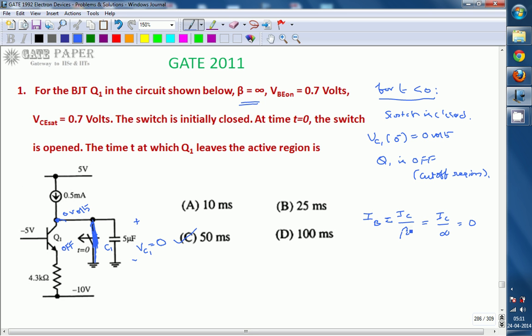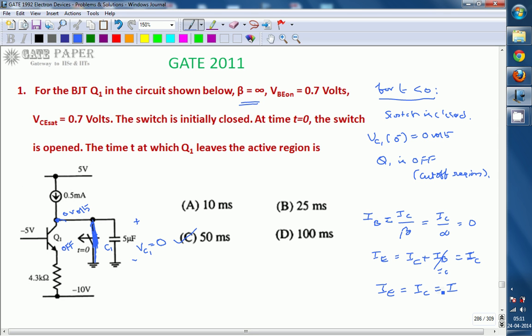Whenever the base current is neglected, the current flowing through the emitter and the current flowing through the collector are the same, because IE is equal to IC plus IB, but IB is equal to 0, so IE is equal to IC. The emitter current is the same as the collector current. Instead of IE and IC, we use a standard letter I itself: IE is equal to IC is equal to I.